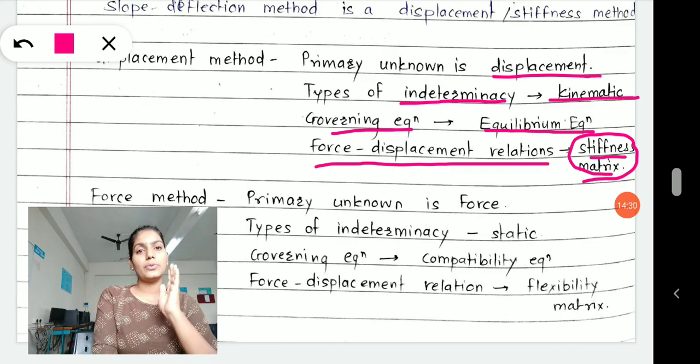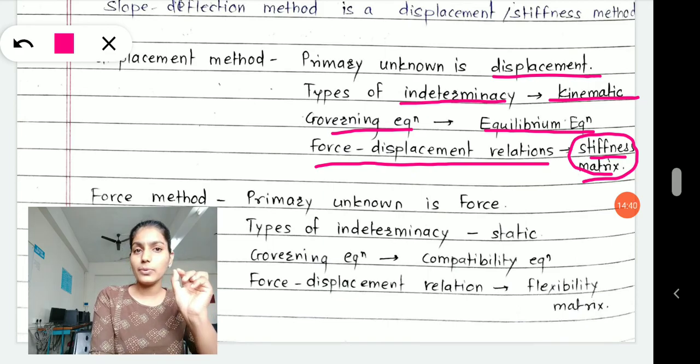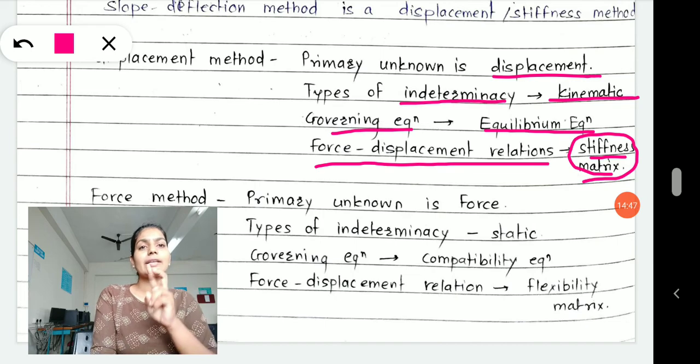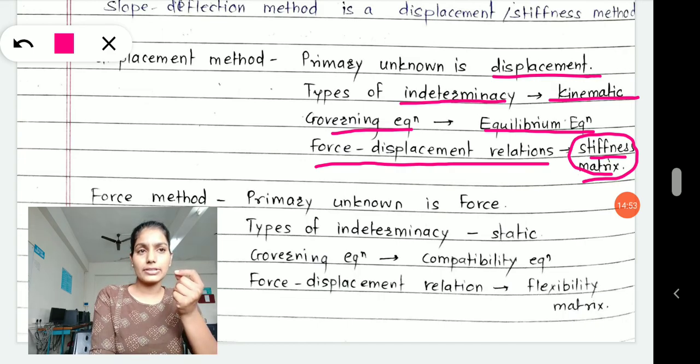Basically, whenever you do analysis, it will be either displacement method analysis or force method analysis. When I say displacement method analysis, the unknown in my analysis is displacement. If my unknown is displacement, the type of indeterminacy the structure shows is kinematic indeterminacy.